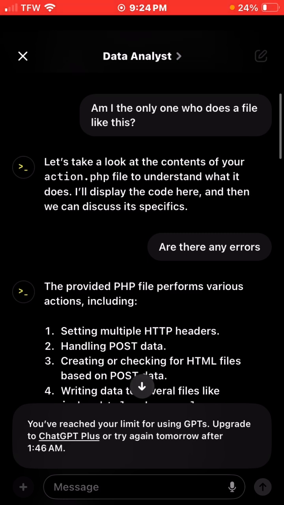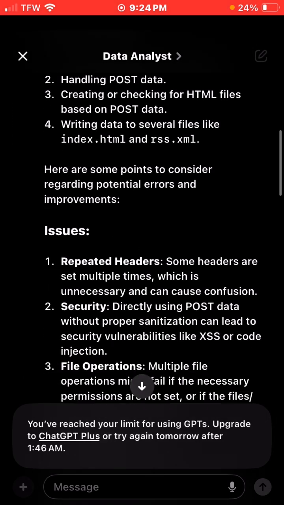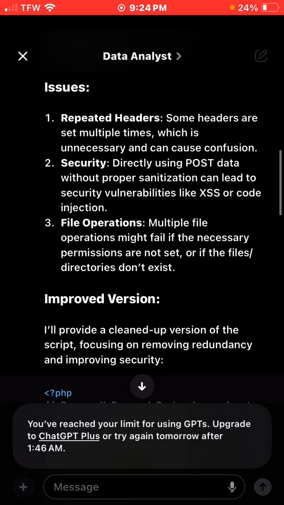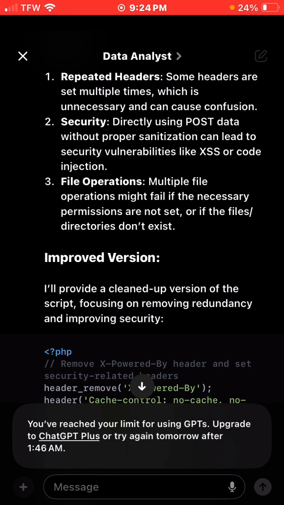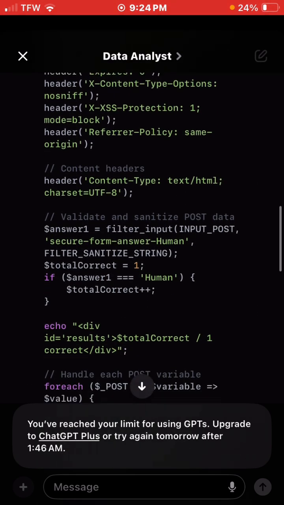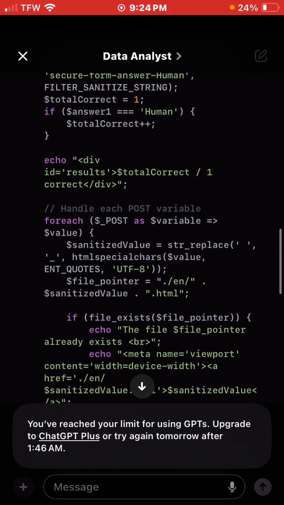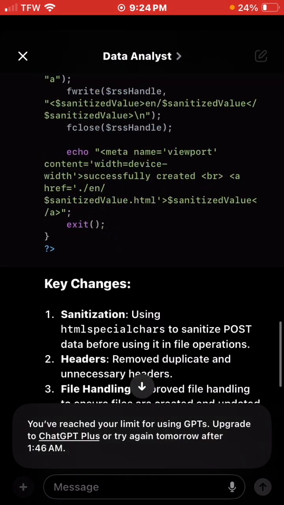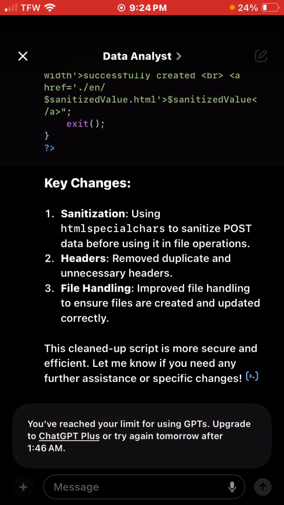I said, are there any errors? So it showed me all these little errors that were in there, which were simple errors. I already knew that they were there, and that's what I was working on cleaning up anyway. But it picked out all of the errors that I was talking about, and it fixed them exactly the way I was going to do it anyway. But right here at the end is where it got me.